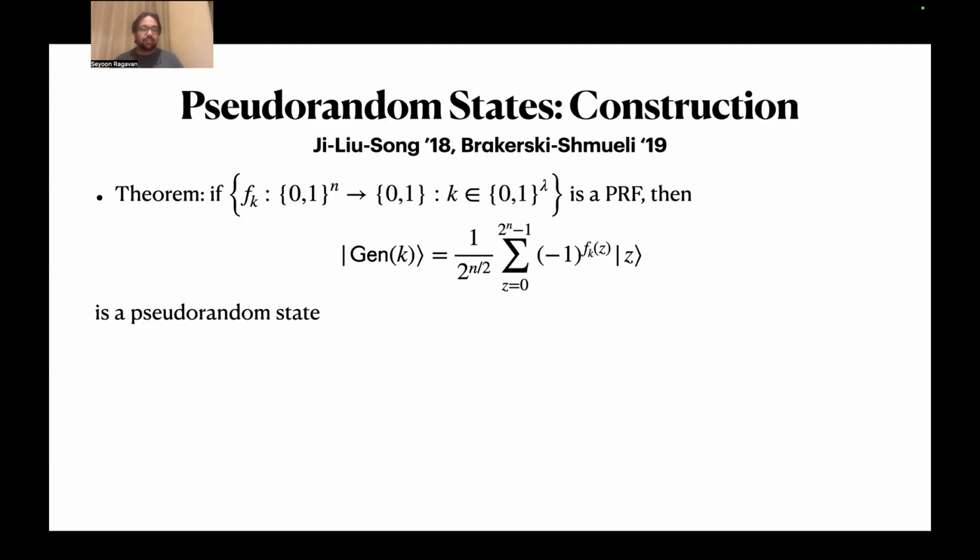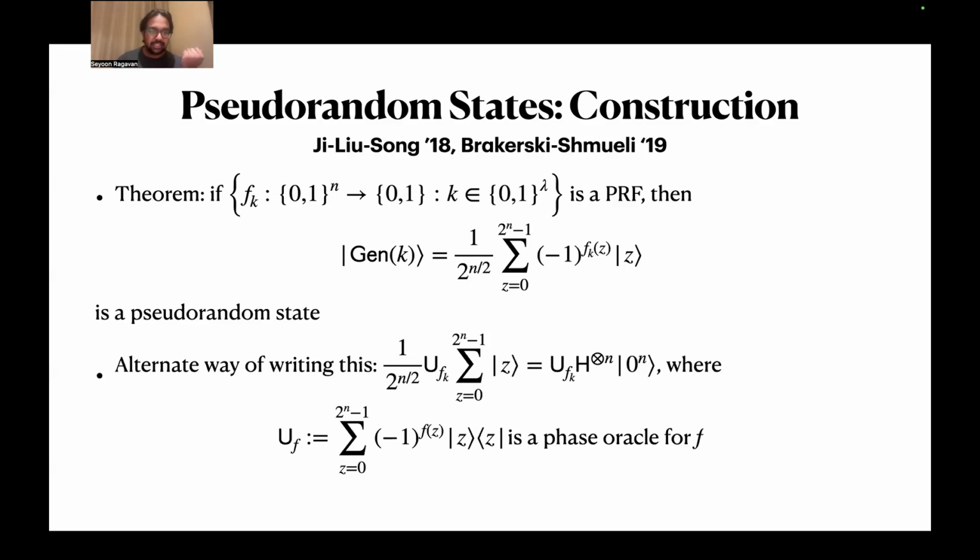So this is what's known as binary phase states. And the idea is as follows. The ingredient we need for the PRS is a PRF, a pseudo-random function. And then our pseudo-random state is as follows. I take in a PRF key as input, and then the state that I output is a uniform superposition over n bit strings, except I then apply a phase that's the PRF applied to whatever's in the register. So that gives you this expression. And these two earlier works show that this is indeed a pseudo-random state.